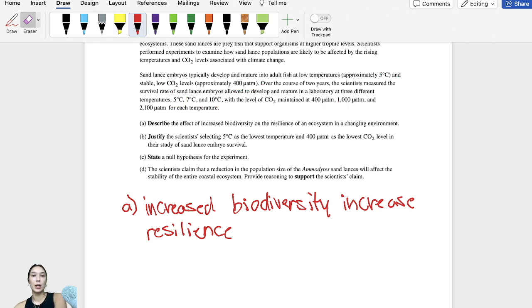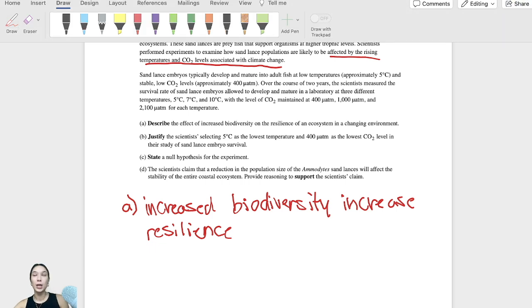Now, the reason for that comes back to the question, right? What are we trying to study? Well, what we're trying to study is the effect of rising temperatures and CO2 levels, right? What's associated with climate change is the increase in temperature and the increase in CO2, okay? So it would not make sense to look at what would happen if we decrease temperature and decrease CO2, because that's not happening. We're slowly getting warmer and we're slowly increasing the amount of CO2.